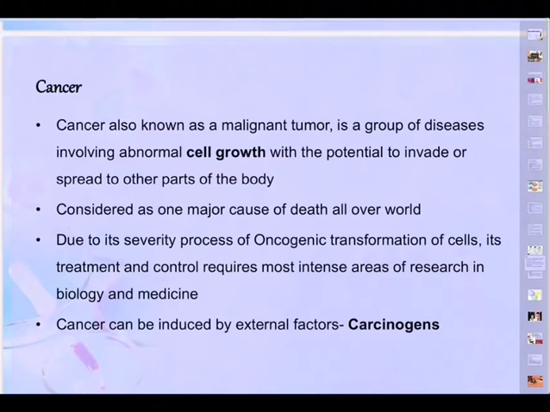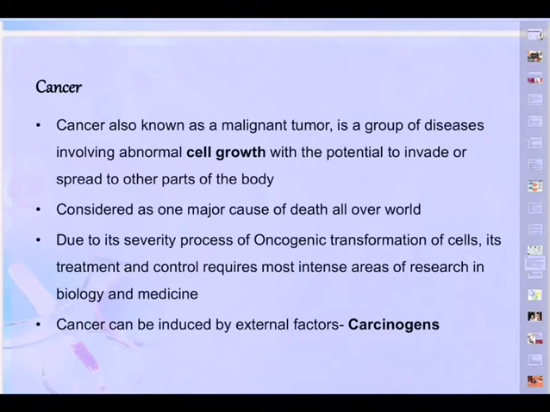That's why it's very, very dangerous. It is considered as one of the major causes of deaths all over the world. Due to its severity, the process of oncogenic transformation of cells and its treatment and control require the most intense areas of research in biology and in general medicine.